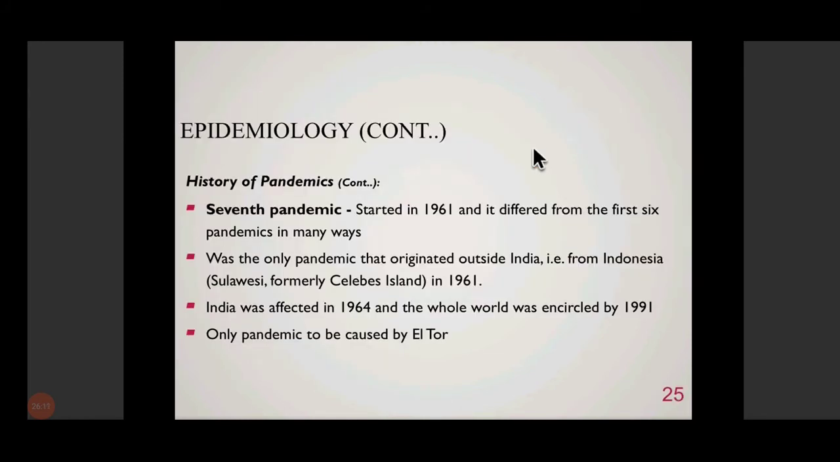So the seventh pandemic, which began in 1961, was different from the first six pandemics in many ways. It was the only pandemic which originated outside India. Pandemics one to six were Indian in origin, but this one originated from Indonesia in 1961. India was affected around 3 or 4 years later, in 1964, and the whole world was encircled by 1991. This is the only pandemic that was caused by the El Tor variant or the El Tor biotype. And this seventh pandemic is still going on.